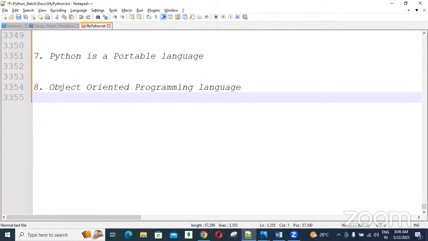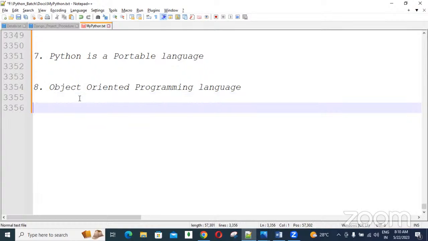C language not supporting the object-oriented programming technique, but Java, .NET, these things supporting the object-oriented programming technique. Object-oriented programming means here for every requirement related, some objects we are creating. Using the objects, we can achieve the requirements. So to creating the objects purpose here, classes, objects, methods, like so many terminologies we are using.